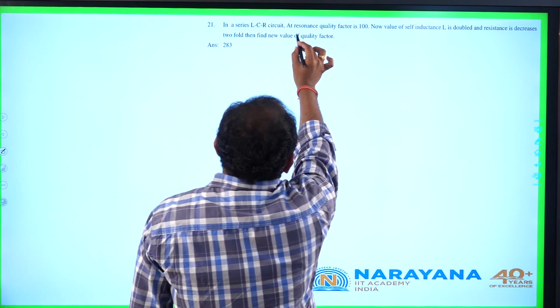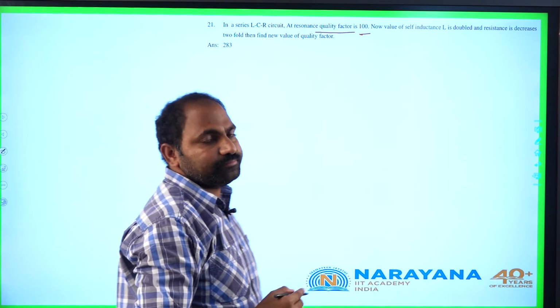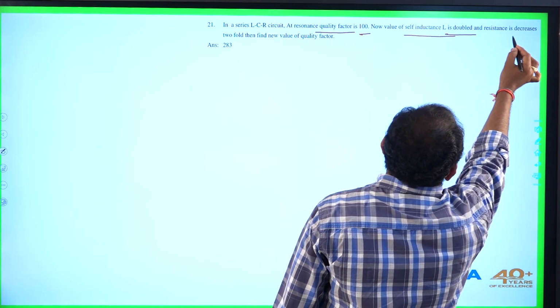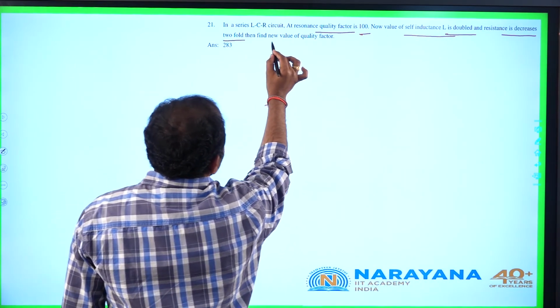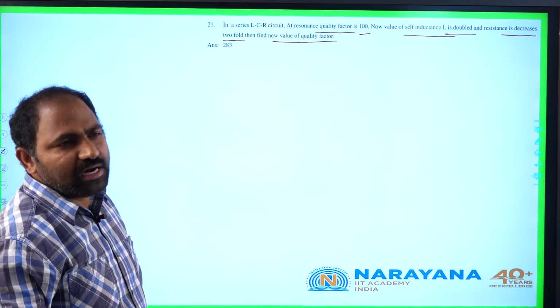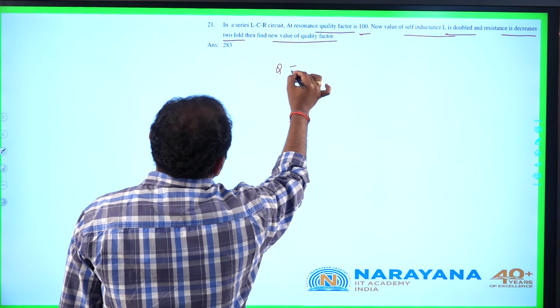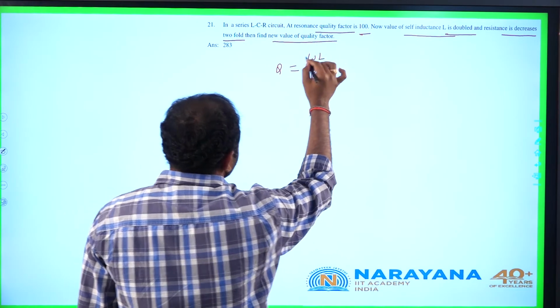In a series LCR circuit, the resonance quality factor given is 100. Now the value of self inductance L is doubled and resistance is decreased twofold. Then find the new value of quality factor. The general expression for quality factor of a series LCR circuit is omega L by R, where omega is resonance frequency.